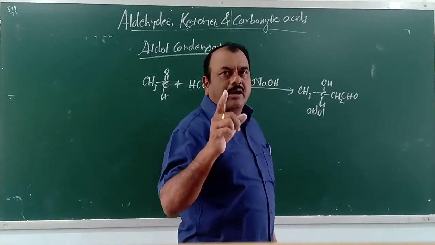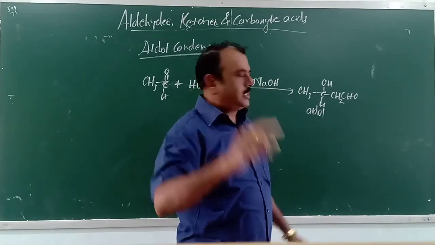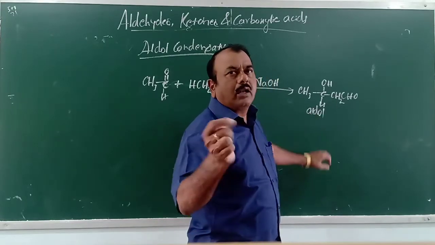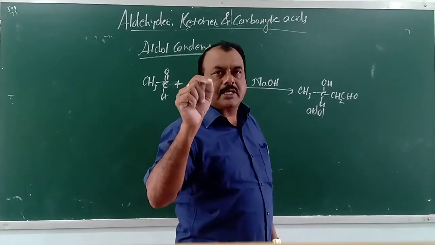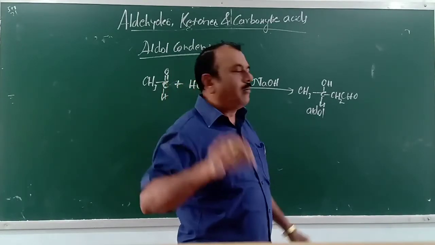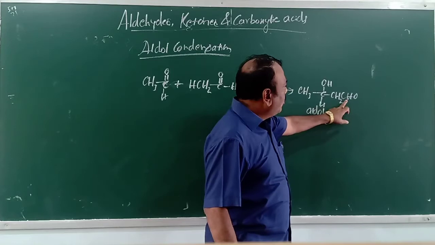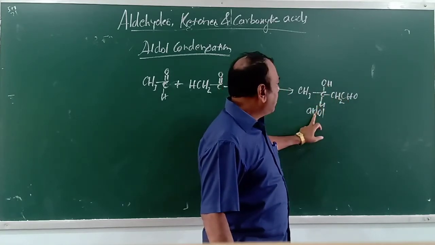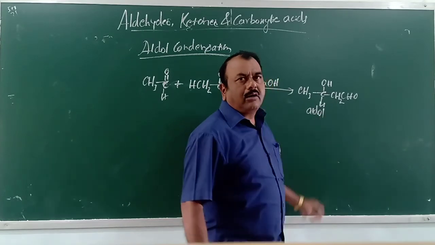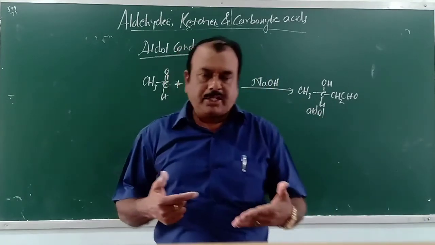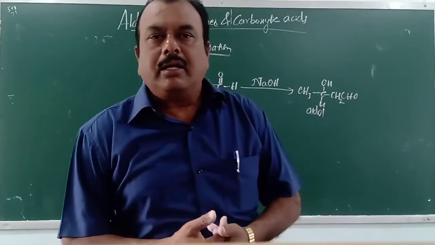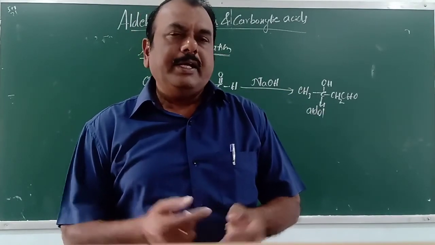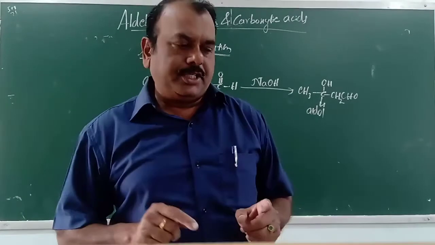Aldol is a combination of two words. ALD stands for aldehydes, OL stands for alcohols. Means these compounds are bifunctional compounds which contain both aldehyde group as well as alcoholic group. That's why these compounds are called aldols. This type of condensation is called aldol condensation. Okay, this is simple aldol condensation.